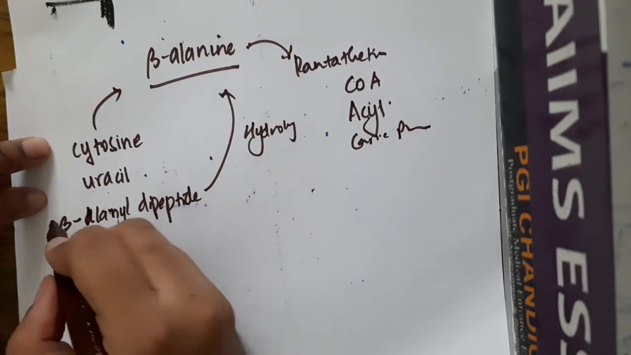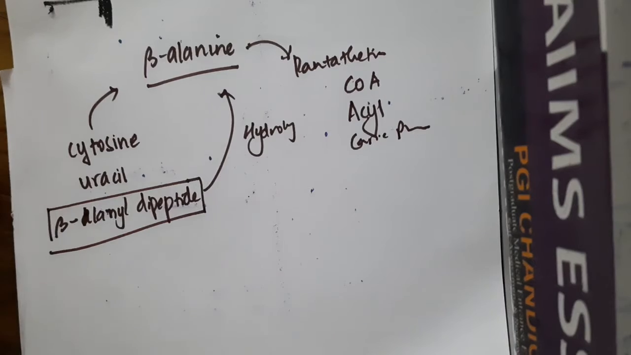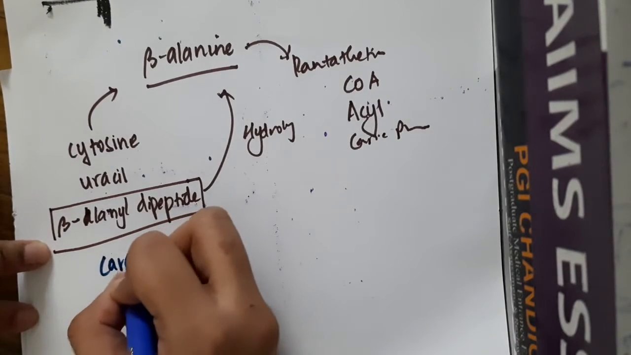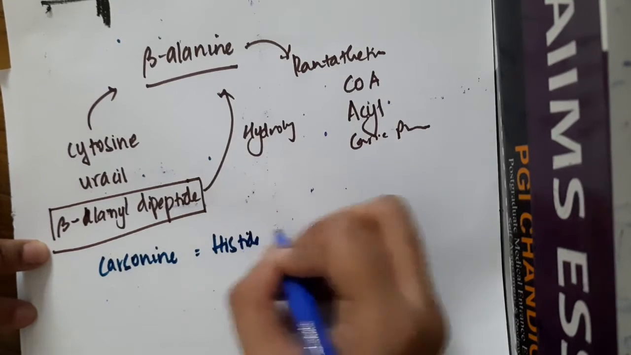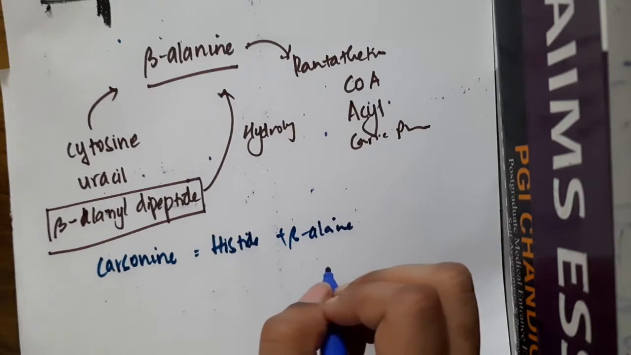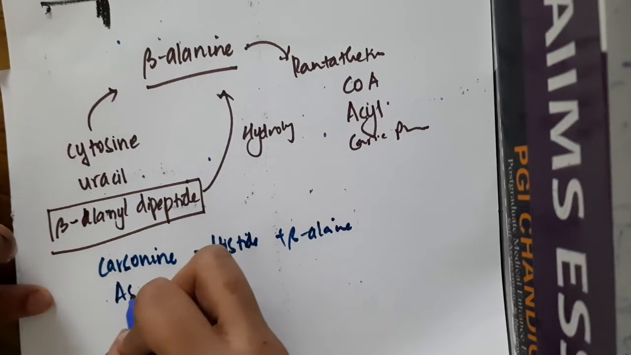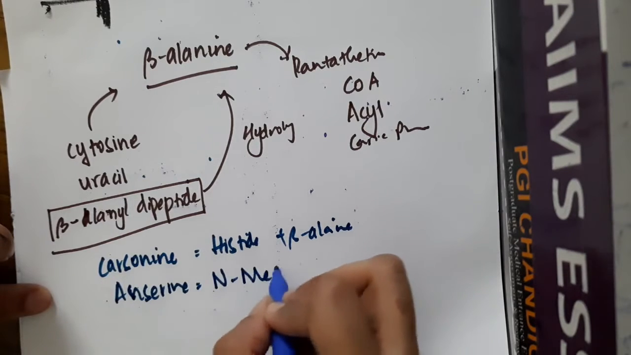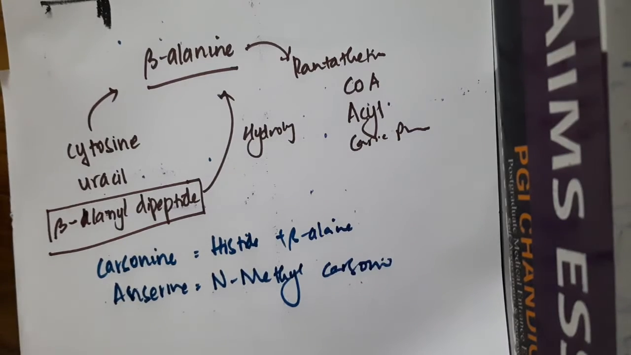Okay, now this beta-alanyl dipeptide, what are the examples of this beta-alanine dipeptide? The examples include a compound called carnosine. Okay, this carnosine is histidine plus beta-alanine. Histidine plus beta-alanine gives rise to carnosine. We have one more beta-alanine dipeptide which is called anserine. Anserine is N-methyl-carnosine.